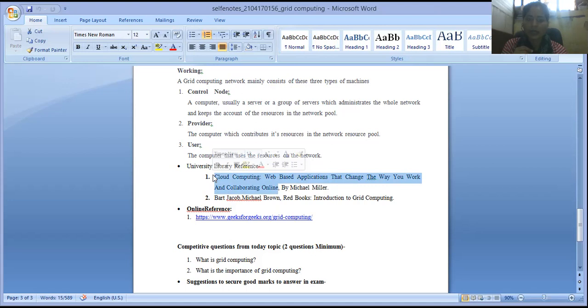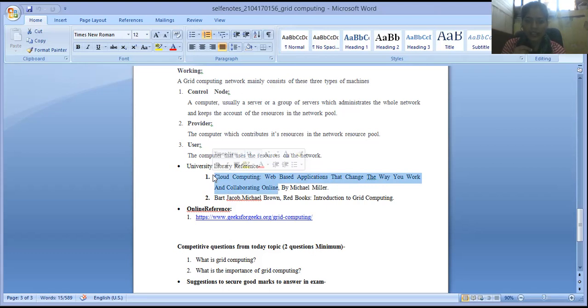Second is the Red Book by Bart Jacob and Michael Brown, an introduction to grid computing. You can also refer to this book, and use sites like GeeksforGeeks to take knowledge and content.